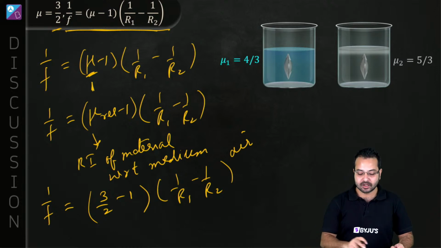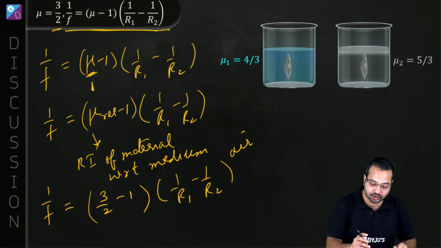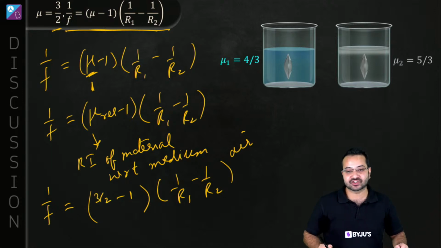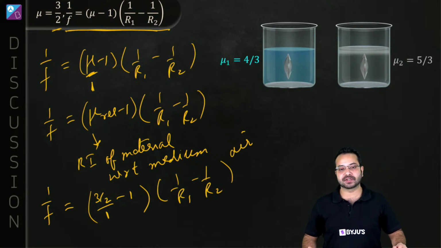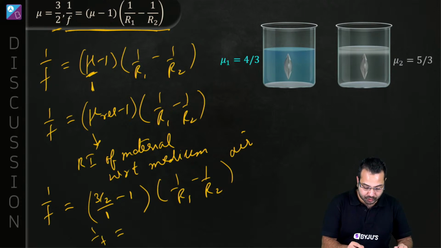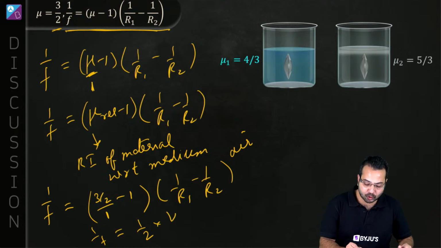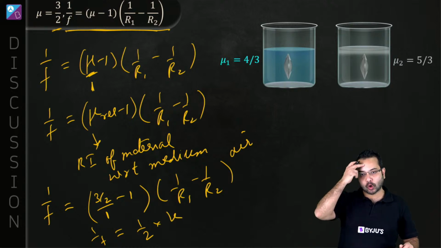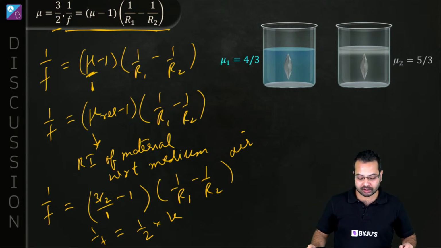So I have written it for the surrounding medium. What I have not shown is that it should actually be 3 by 2, the refractive index of the lens, divided by 1. This should be the correct way of expressing it. So 1 by f is going to be half into 1 upon r1 minus 1 upon r2, which I'm going to call k, because it's going to be a constant throughout our question.